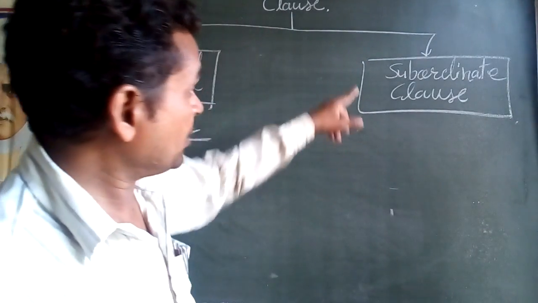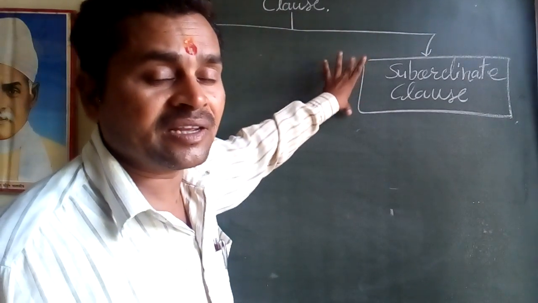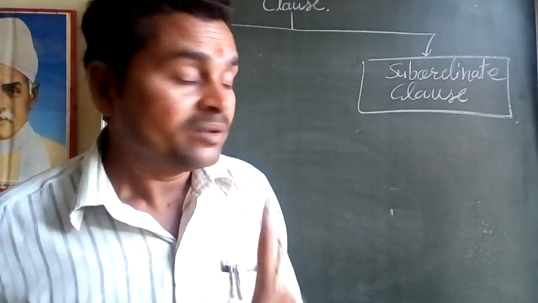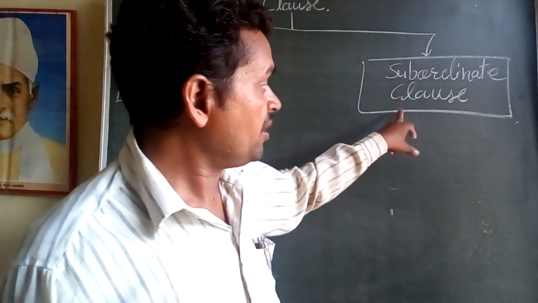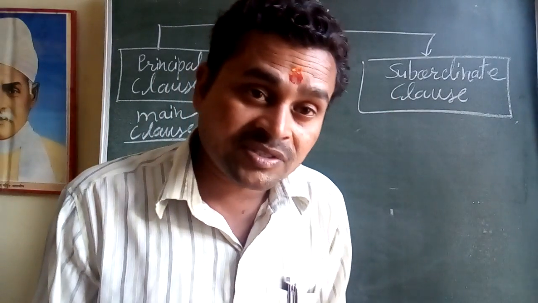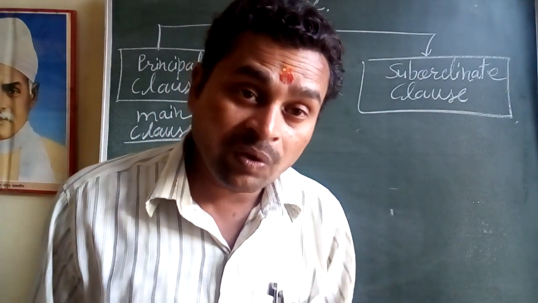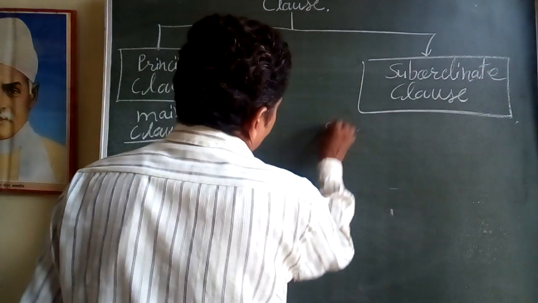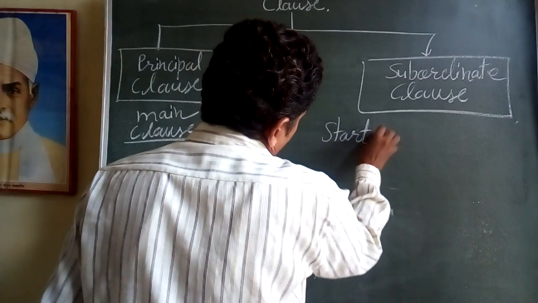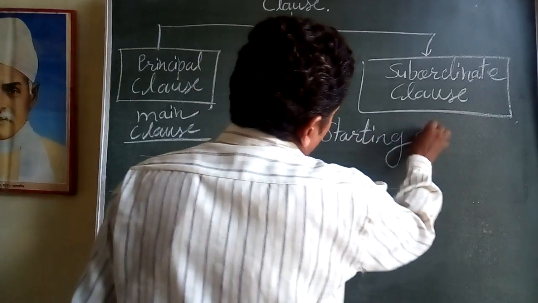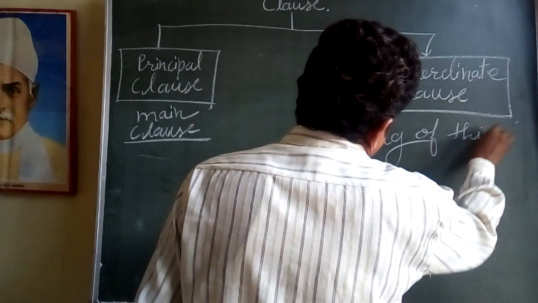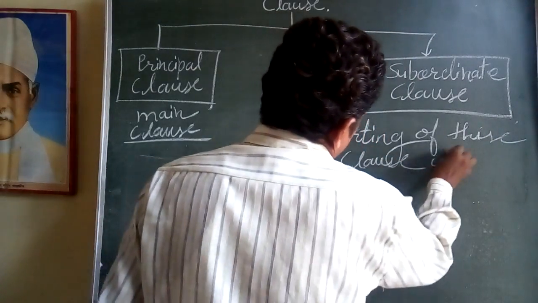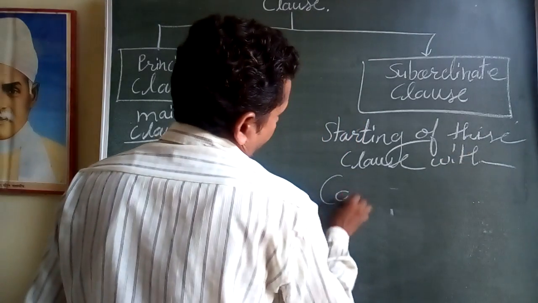You can recognize this sentence or subordinate clause by some words. A subordinate clause starts or begins with a conjunction, at the starting of the clause.